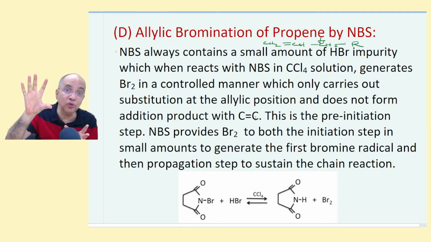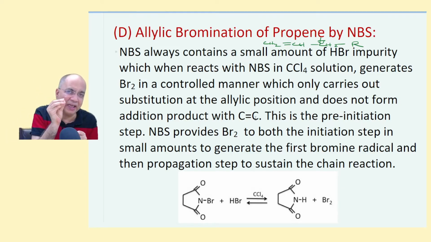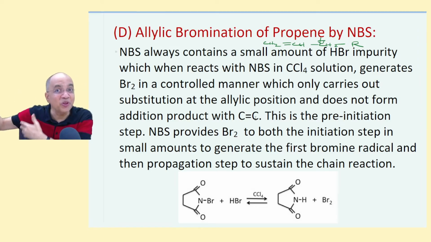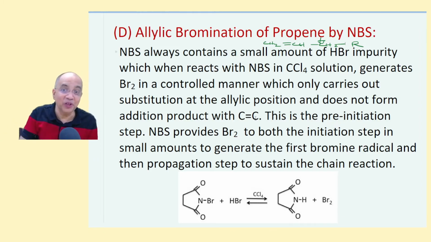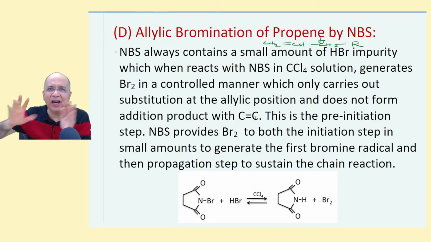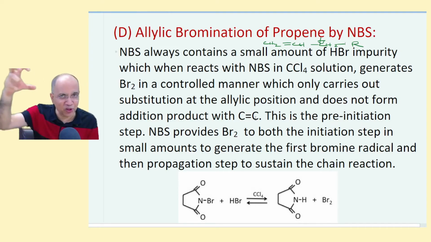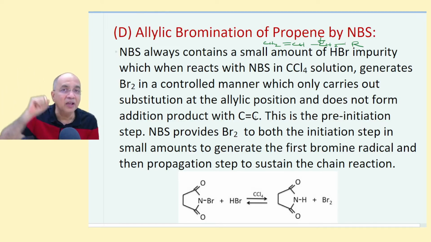But we don't want that. We want bromine to come at a slow and steady rate, in small amounts. It will come as a radical, not as an ion. We shall study electrophilic addition, which involves ions, in our subsequent mechanism episodes. But here the bromine radical will be formed and will never be interested in the pi bond. It will seek a site, abstracting a hydrogen atom from a site which will produce a stable free radical.